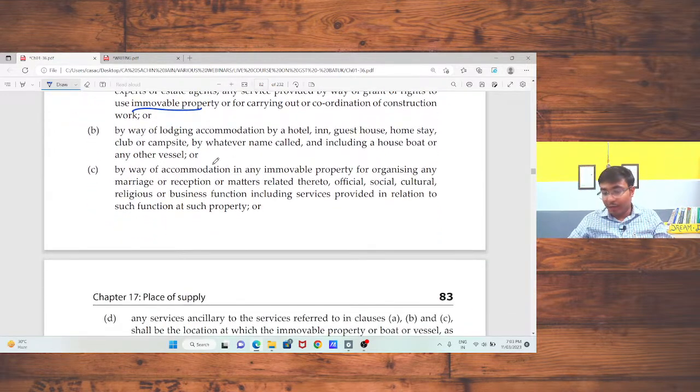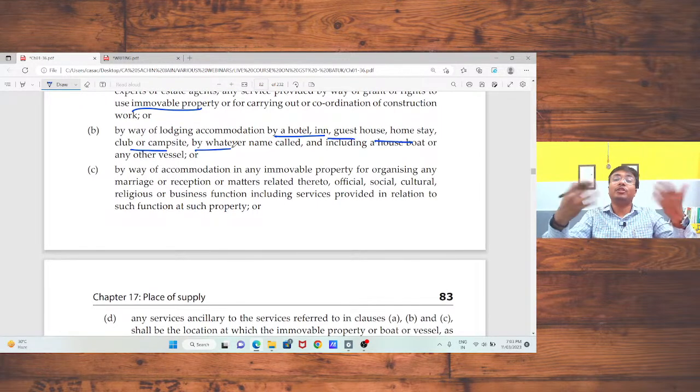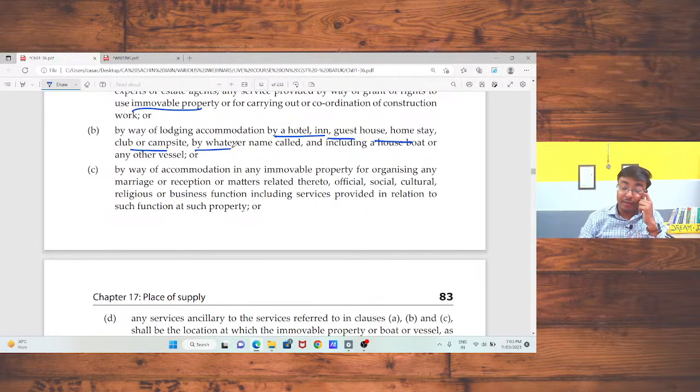If you are going to provide the services of hotel, inn, guest house, homestay, club, in that case the location of that immobile property should be treated as your place of supply, and accordingly GST should be charged. Okay, I am registered under Rajasthan and I am going to West Bengal, and I have taken one room on rent in a hotel. In that case, although I am registered under Rajasthan, the immobile property is situated in West Bengal, so that hotel owner will charge CGST and SGST only. Okay, so this is a specific situation, we need to be very careful.